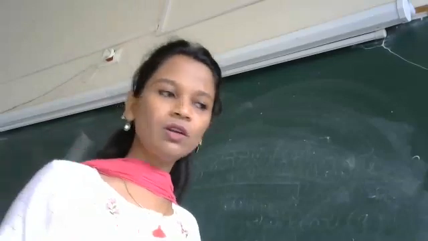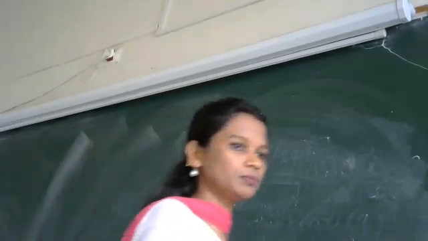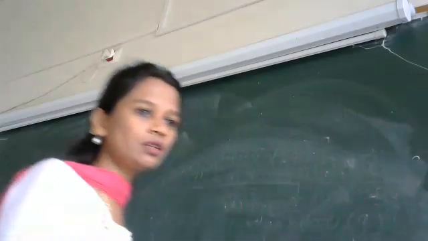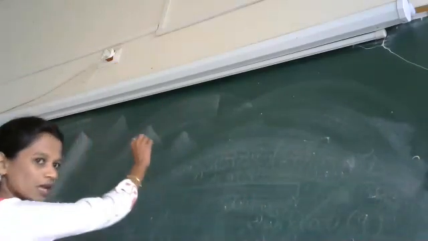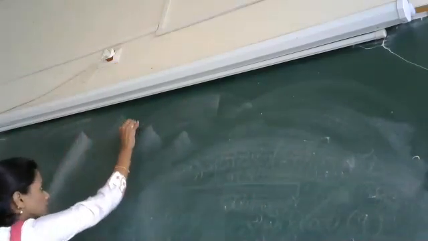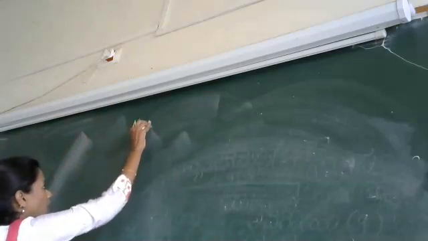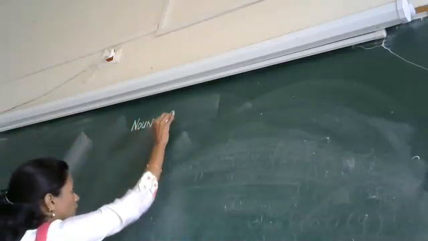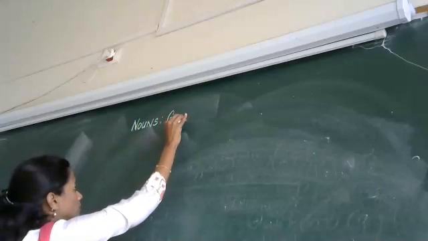So today we will do nouns and genders. Okay, how are nouns related to gender? What is a gender?